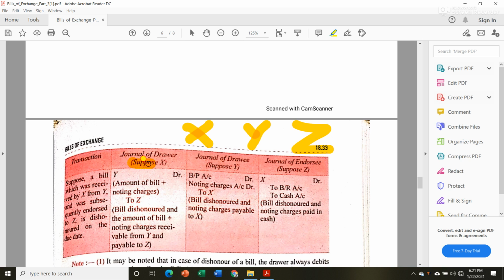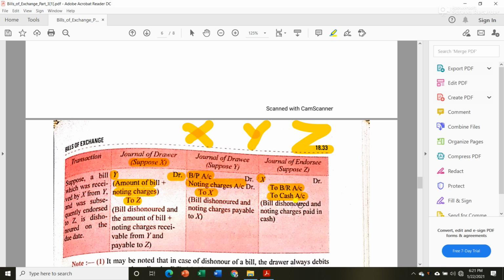So in that case, in the book of X, okay, what will be the entry? Y debit, and that amount will include the amount of the bill as well as noting charges, and Z's account will be credited. In the book of Y, the journal entry will be bills payable account debit, noting charges account debit to X. And in the book of Z, the entry will be bill receivable account debit to cash account, X account debit to bill receivable account to cash account.